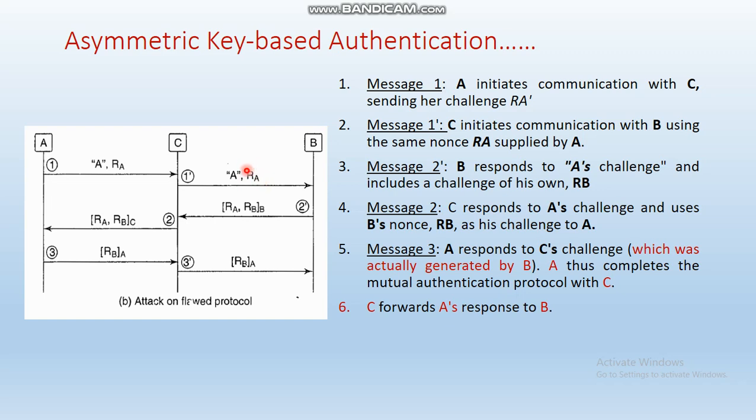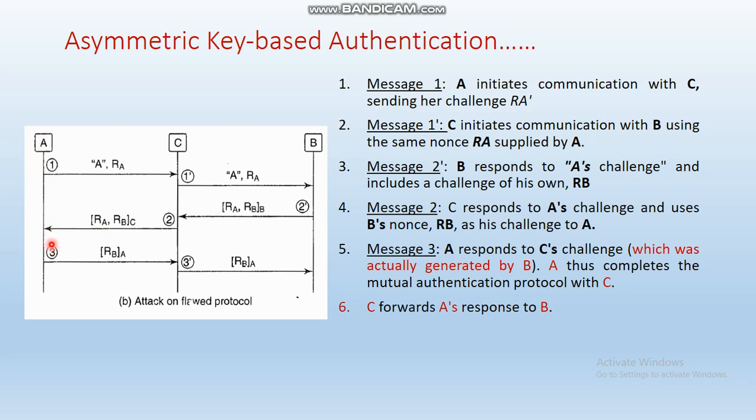You can see that the RA value and the RB value which B has chosen are both signed by party B. For signing, you have to assume that B needs its private key. So RA and RB are both signed by party B, and that signed document is sent to party A.